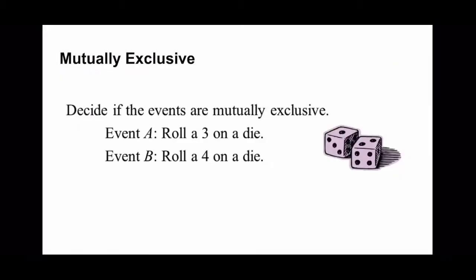An example of two mutually exclusive events would be rolling a 3 on a die and rolling a 4 on a die. These events cannot possibly occur at the same time, so they would be mutually exclusive from each other. For mutually exclusive events, the probability of A or B is equal to the probability of A plus the probability of B, and we can see how this is true by looking at the previous example.